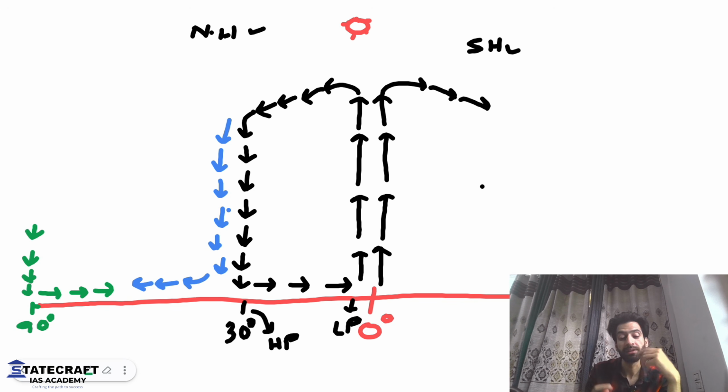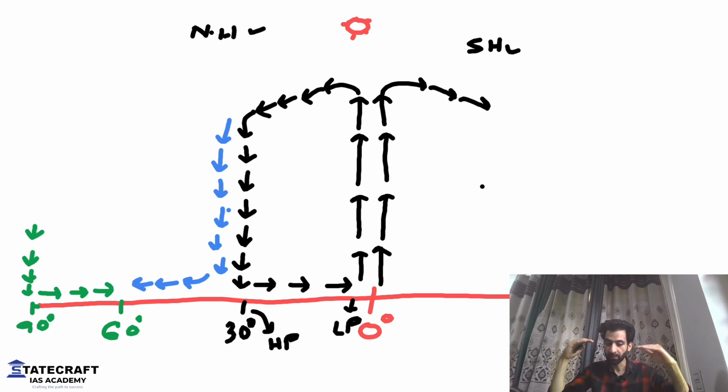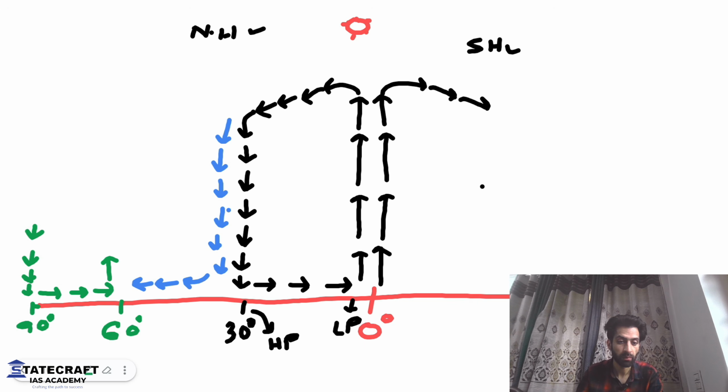And they will meet at a position near 60 degree. When they reach near 60 degree, what's going to happen? When the two air will come, look at me. Don't look at the screen, look at me. The air from the one position and from the other position is coming. When they're coming towards each other, they will come and start to rise like this. They will go up like this. Okay, they will start to go up, and the air here will also start to go up.